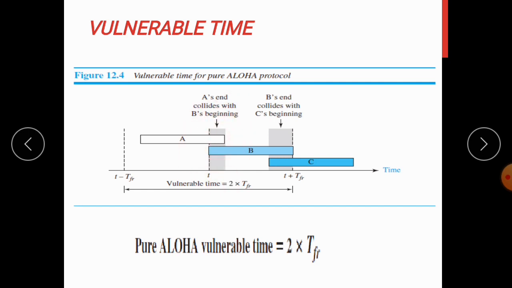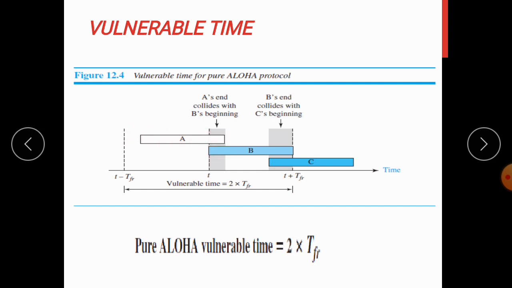So again you can consider, suppose the station C starts to send the frame before the time T plus TFR, then there is also a collision between frames from station B and C. So what we can consider is the vulnerable time during which the collision may occur in Aloha is 2 times that of the transmission time.